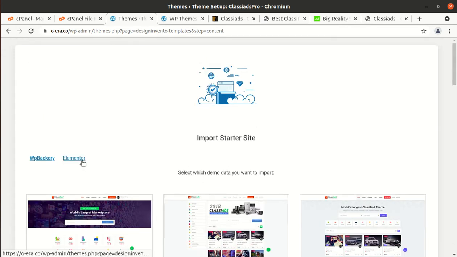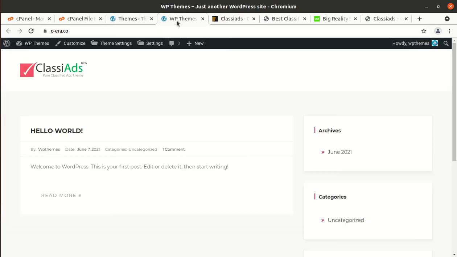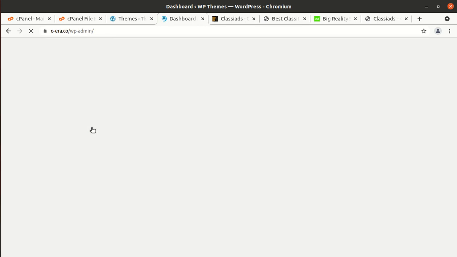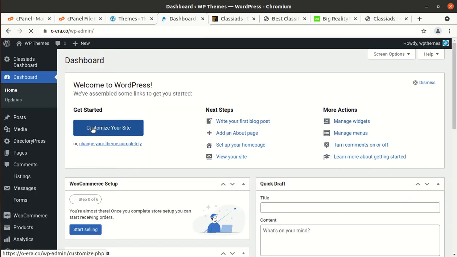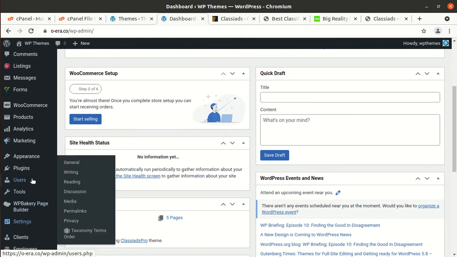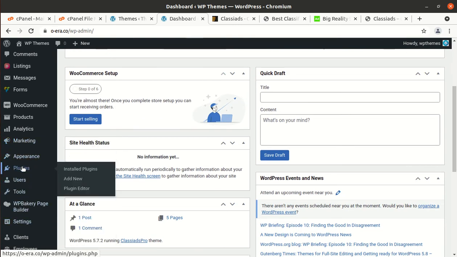And let us check, have we installed Elementor or not? I am not sure about this. If we choose the Elementor layout, the system should install Elementor as well, but as of now I believe Elementor has not been installed.